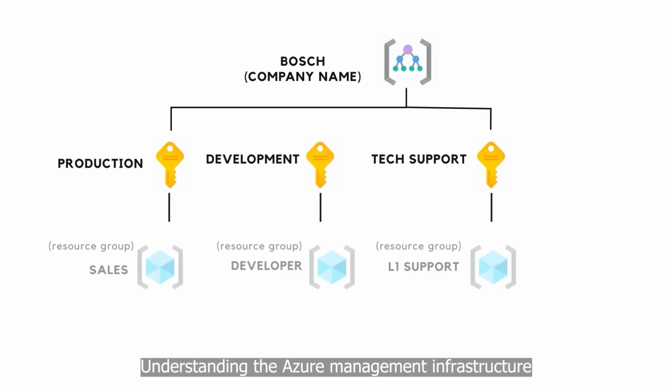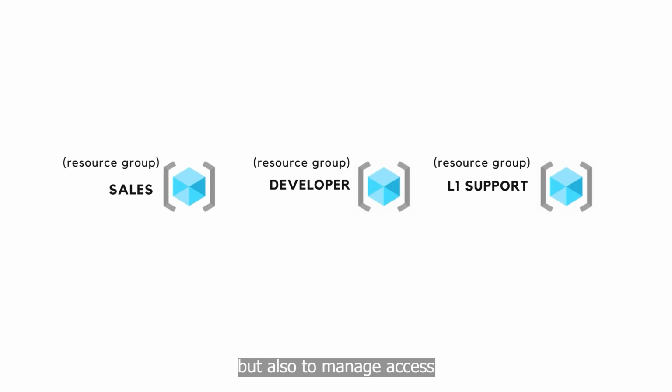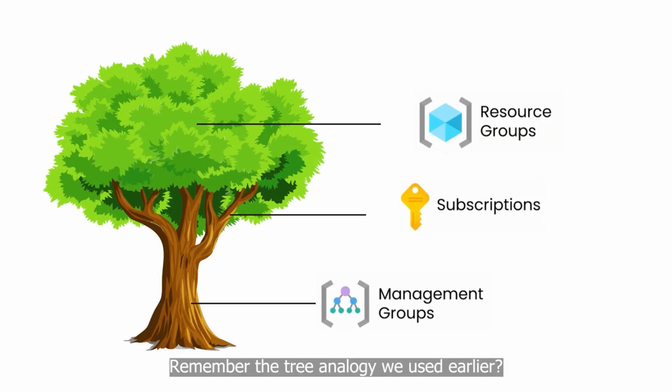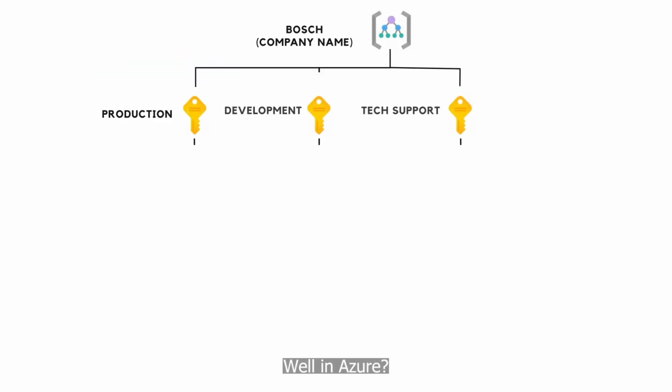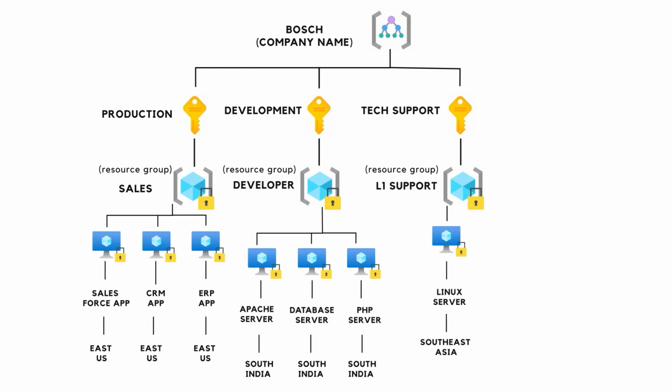Understanding the Azure management infrastructure helps us not only to organize resources effectively, but also to manage access controls, optimize costs, and maintain governance at scale. Remember the tree analogy we used earlier? Well, in Azure, a well-structured tree means a well-managed cloud environment.